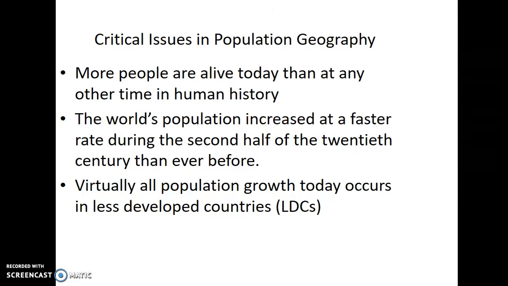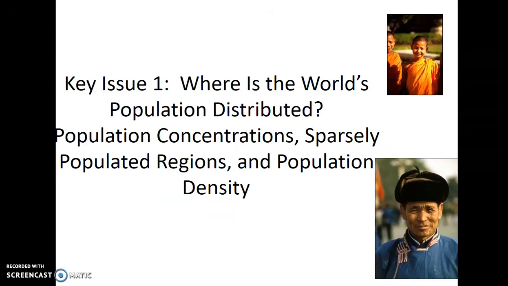Remember, when you talk about the 20th century, that's the 1900s, because the first century would have been the time before 100 AD. So from 0 to 100 AD was the first century. So we are in the 21st century, which is the 2000s. And virtually all population growth today occurs in less developed countries. Those countries that are less developed, that means they're the least wealthy. That means they're least capable of providing for themselves. So 3 major critical issues.